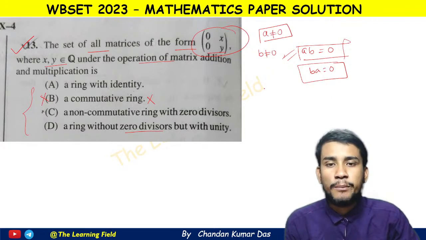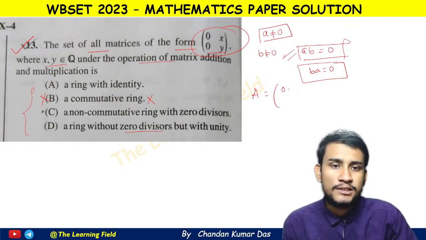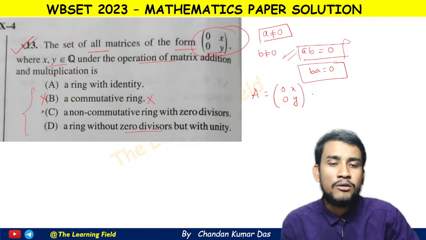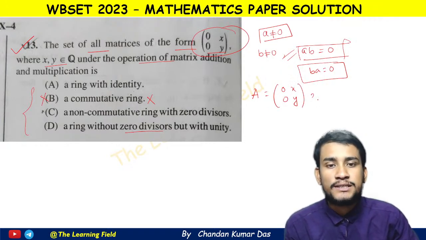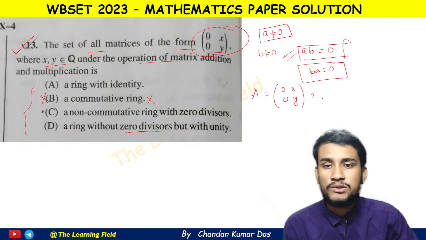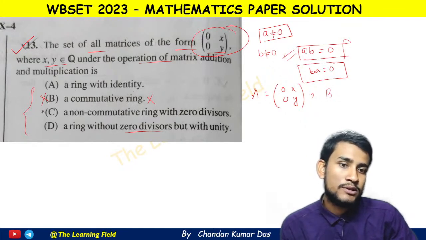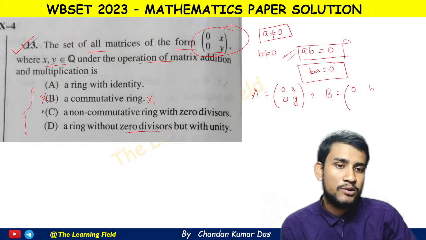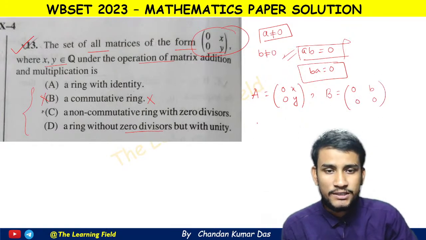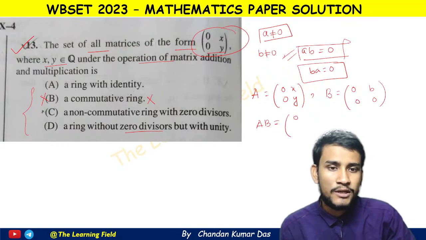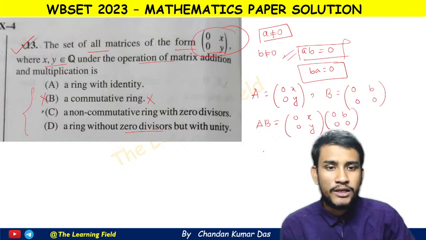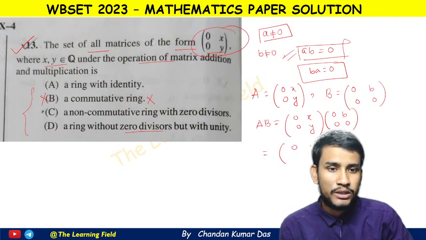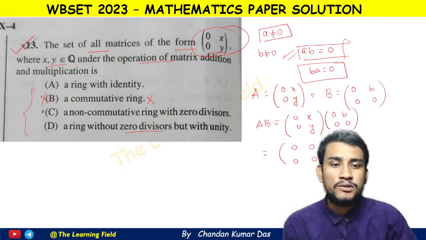Now suppose the given matrix is A = [0 x; 0 y]. If we choose another non-zero matrix B such that AB = 0, then we say that the ring has zero divisors; otherwise it has no zero divisor. So we choose the matrix B = [0 b; 0 0]. Then we see what AB is. AB = [0 x; 0 y] times [0 b; 0 0]. If we multiply, we get 0 0, 0 0, completely zero. So this gives AB = 0.